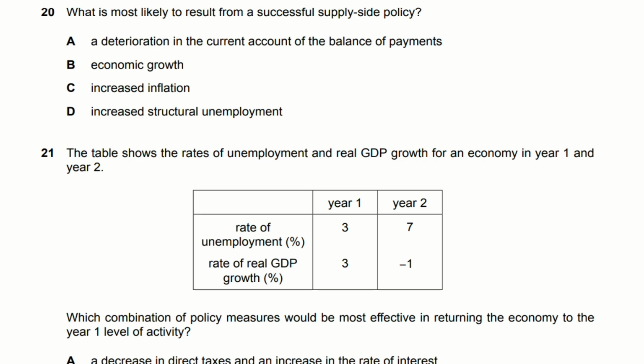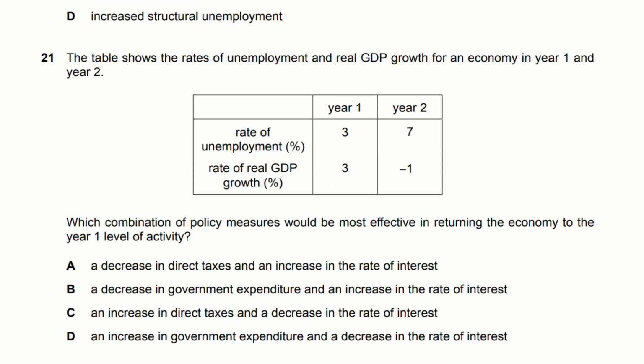Number 21, the table shows the rates of unemployment and real GDP growth for an economy in year 1 and year 2. Which combination of policy measures would be most effective in returning the economy to the year 1 level of activity? Now, we can see that the rate of unemployment has increased and the rate of GDP growth has decreased. Option D would be the most effective, an increase in government expenditure and a decrease in the rate of interest. If you don't understand how we got this answer, you should go back and read all the policies.